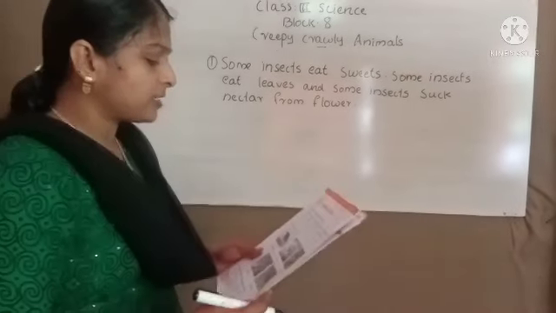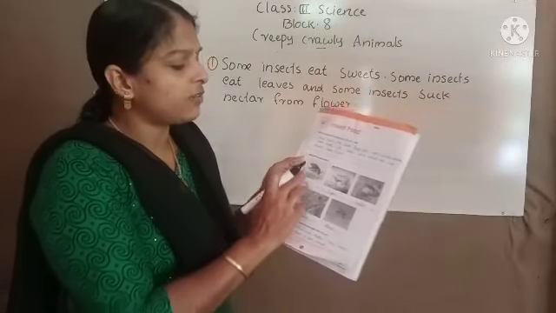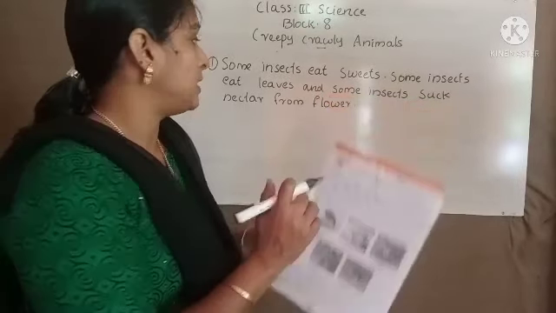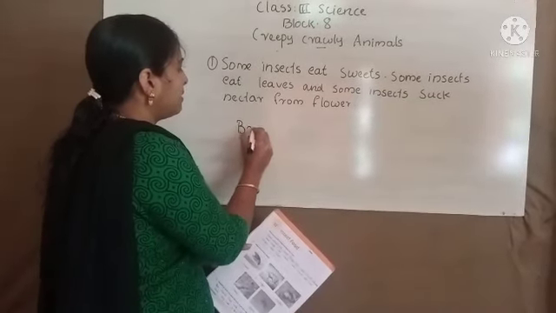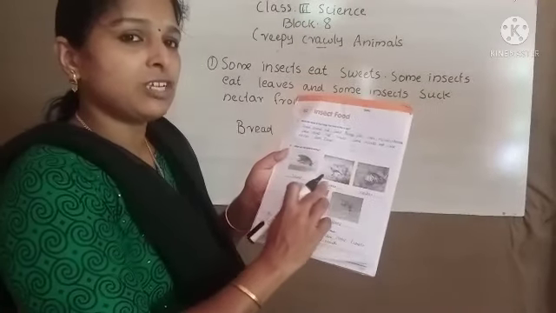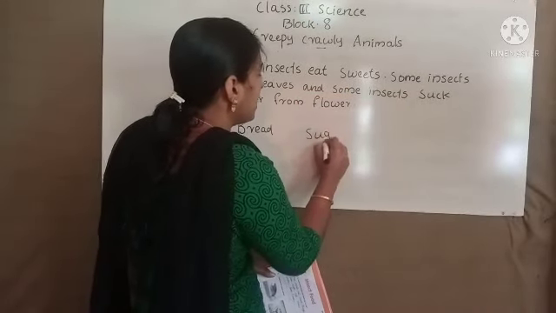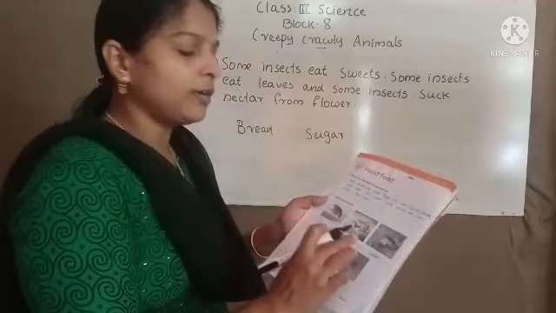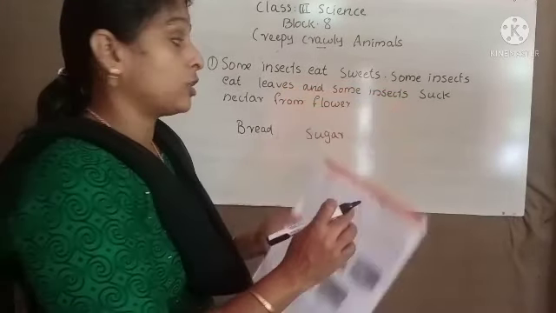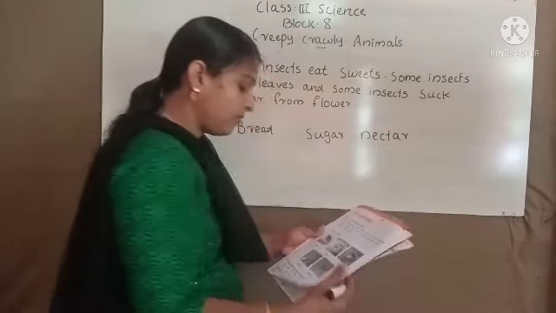Second question is what are these insects eating? See children, first one, the picture of cockroach. What is cockroach eating? Yes, cockroach eating bread. You can write there bread. Don't make spelling mistake. Then second one, what is this ant eating? Yes, ant eating sugar. Then third one, what does butterfly eat? Yes, butterfly sucks nectar. So you can write here nectar from flower.